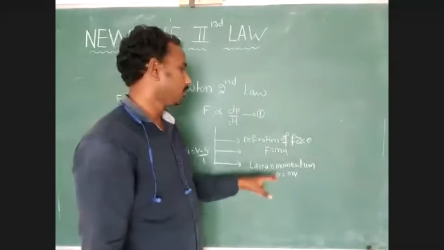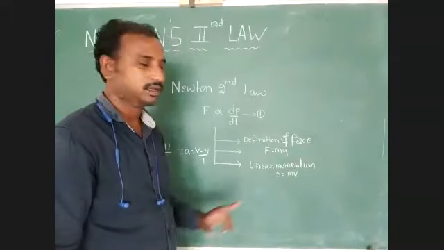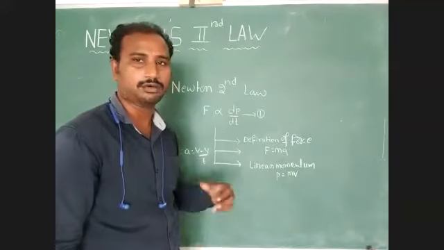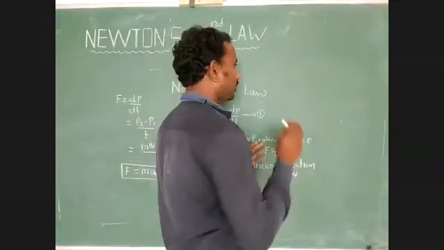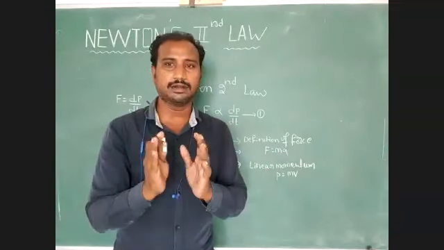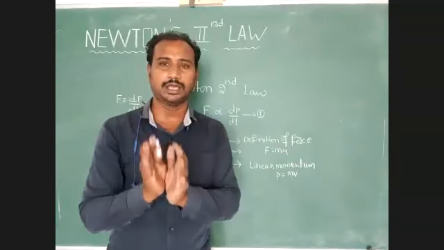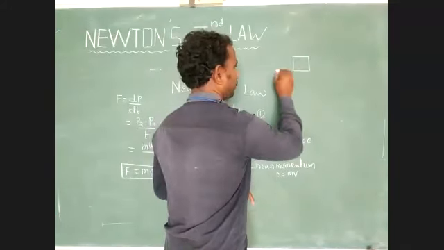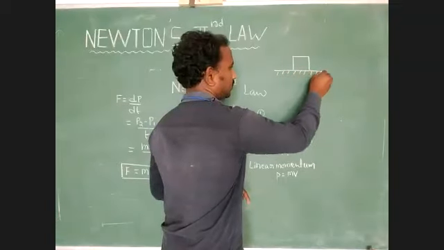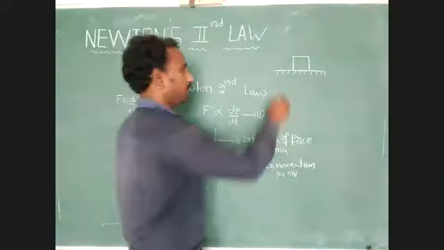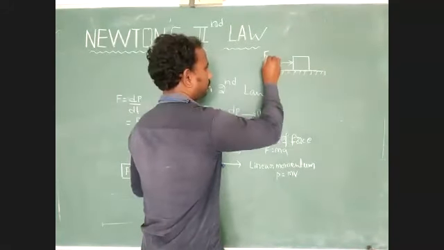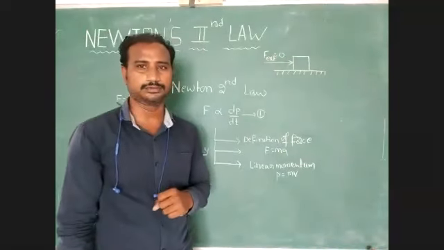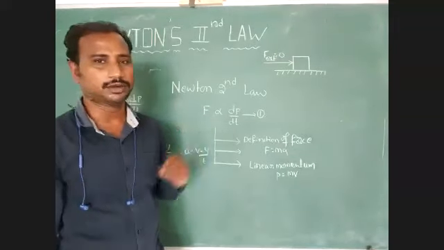But here we want to derive the formula for linear momentum. How to derive it? Newton's first law explains that the external force acting on the body is equal to 0. Yes or no? If a body is at rest on a horizontal surface, what is the external force value? The external force value is equal to 0. Yes or no?